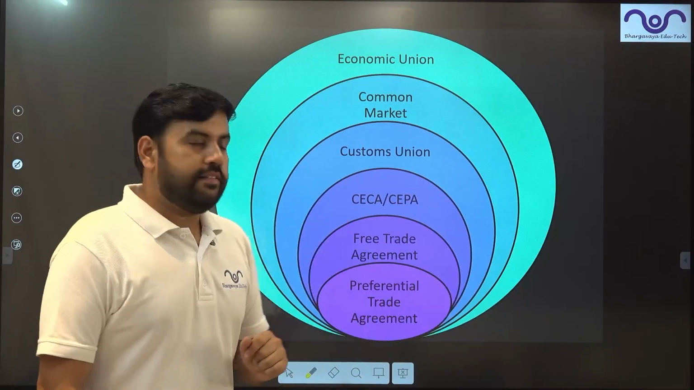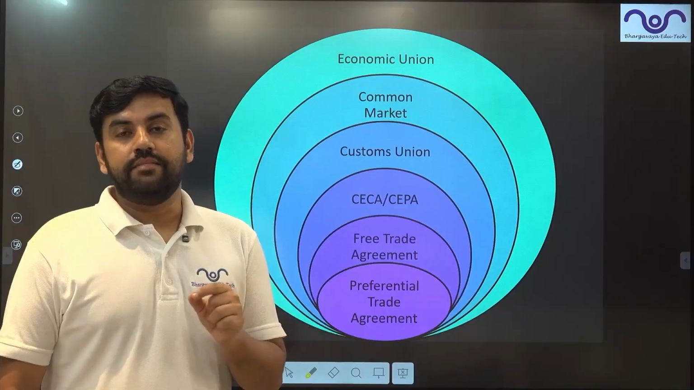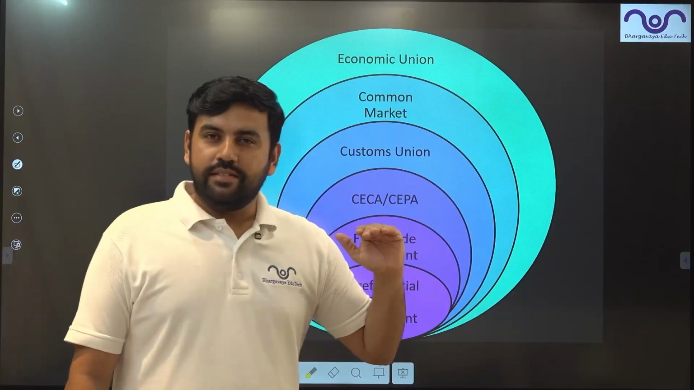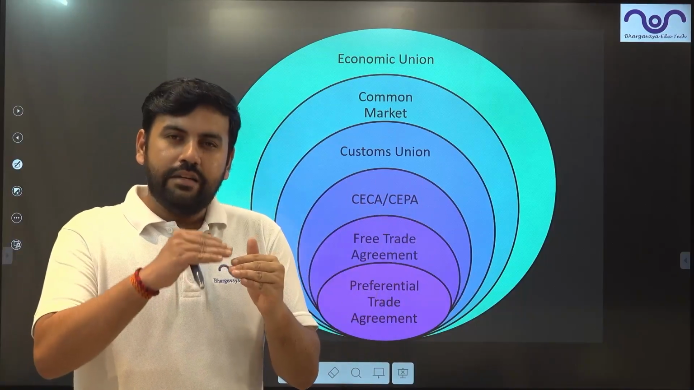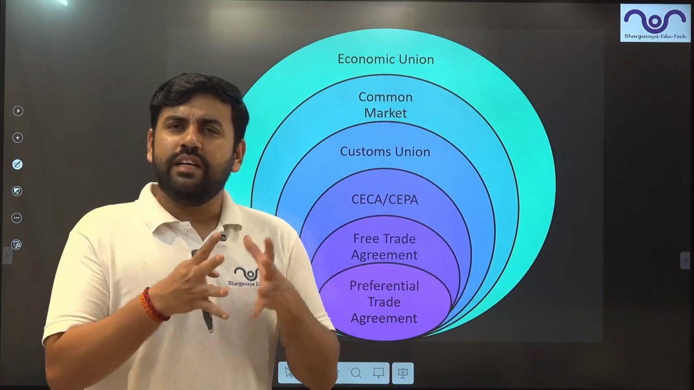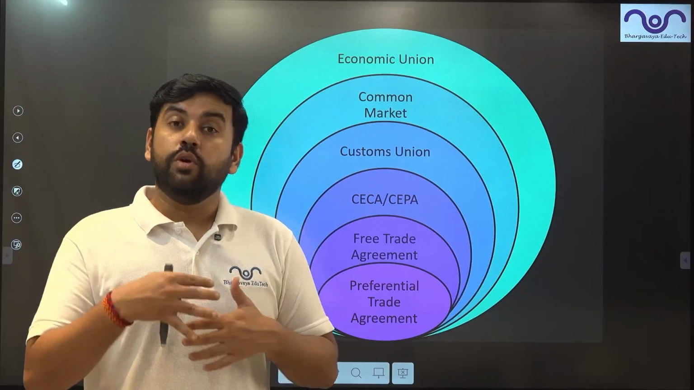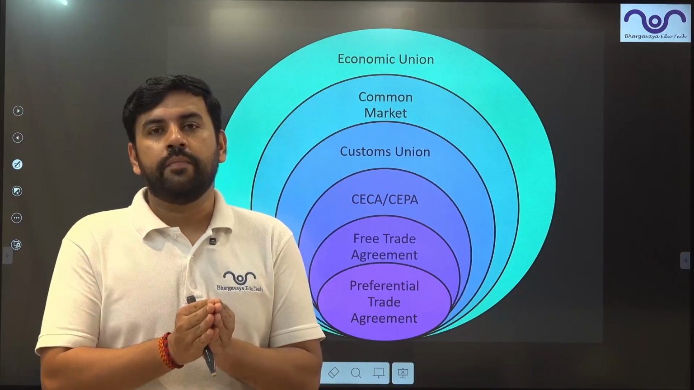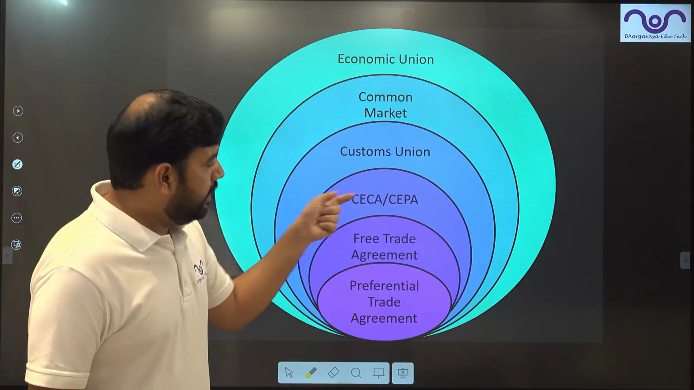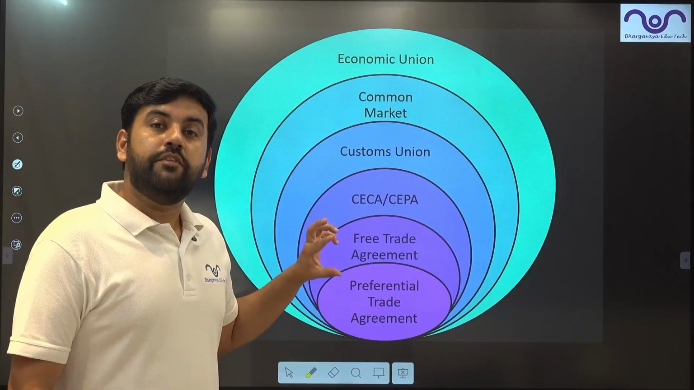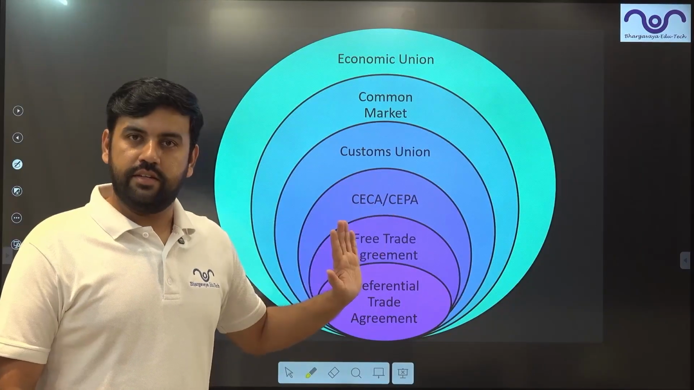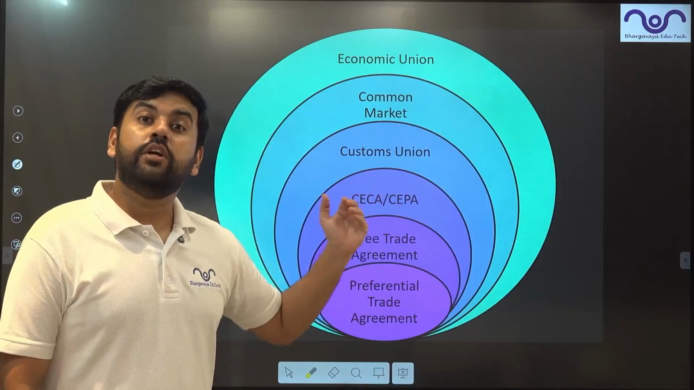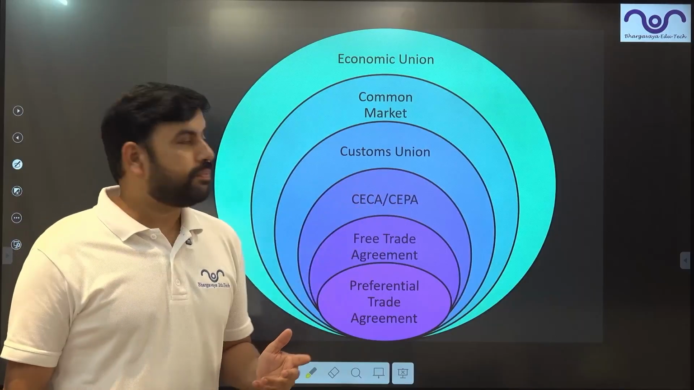Then comes CECA or CEPA, right? These are a little bit higher, where services, investment, and rules and regulations are also part of it. CECA or CEPA is just another version of a free trade agreement with more inclusion. That's it. More freedom, more inclusion. Investments are also part of it.